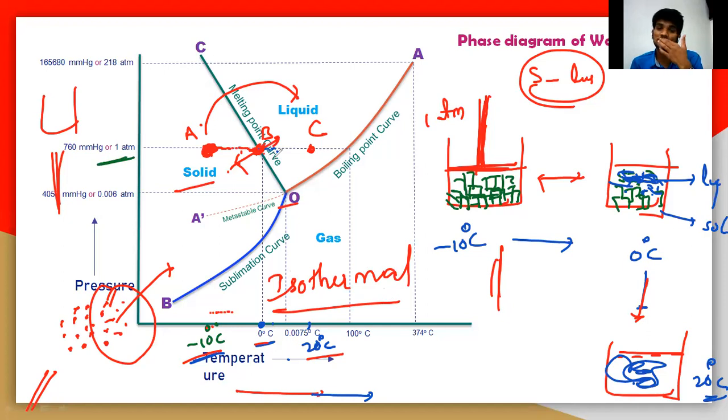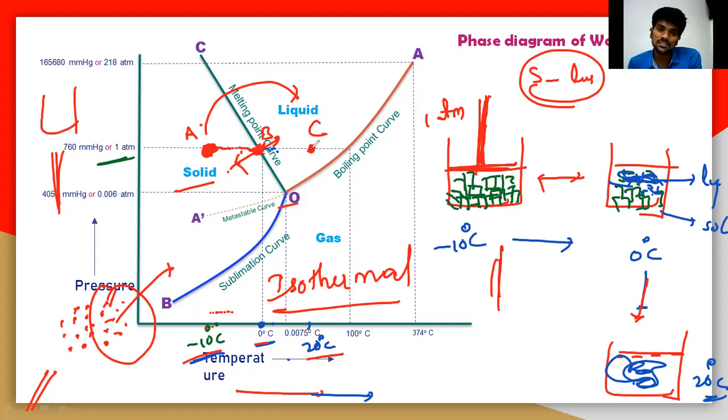The temperature is constant here because the supplied heat is not increasing the temperature or being stored. It is utilized to do work, and the work is nothing but the conversion of solid into liquid phase. When it reaches point C, the solid particles are completely converted into liquid.